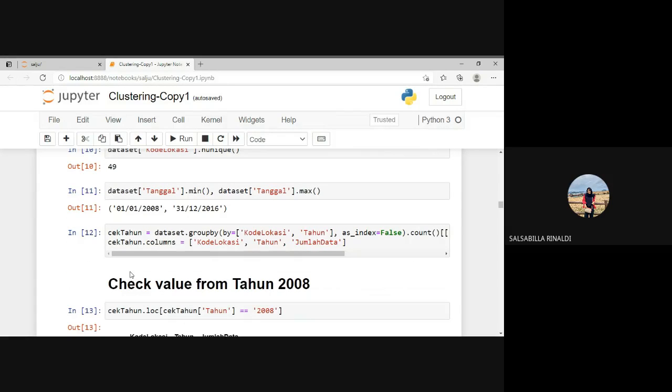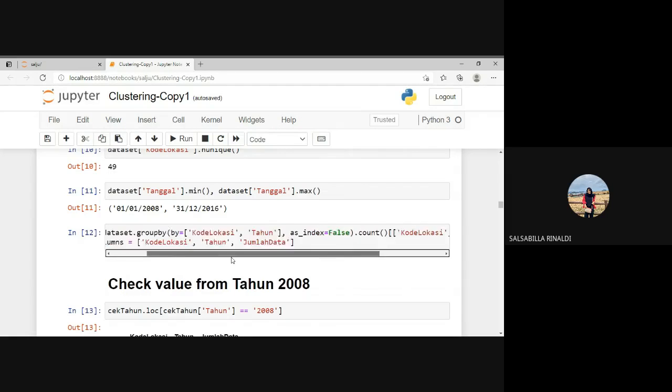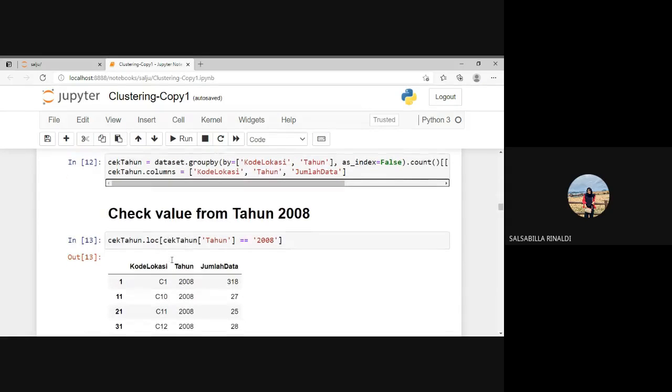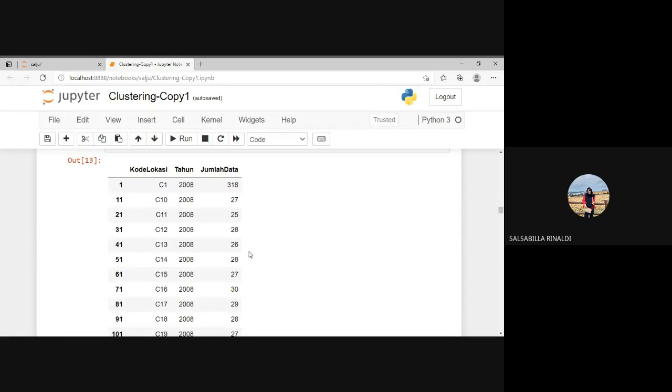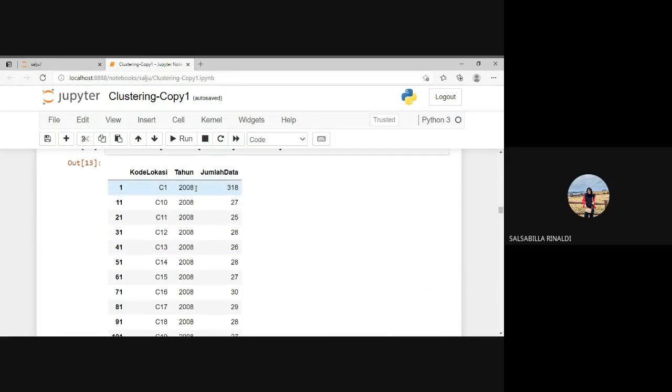In this line, to collect and calculate data for a specific year and location. This is the formula. Okay, we want to check the value from 2008 first, and the result is the data in 2008 is not balanced. As you can see here, the C1 is around 300, and the other data is around 20.